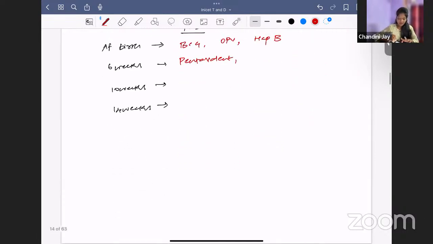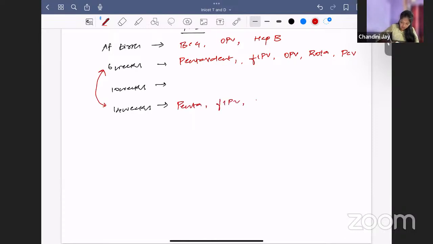Okay. Now, pentavalent first dose you give, and then you give FIPV, and then OPV, Rota, and then one more thing, PCV. Okay, clear? Now, 10 weeks, 6 and 14 weeks, they are the same. It is almost the same. So you give Penta, FIPV, OPV, Rota, and PCV in 14 weeks also.